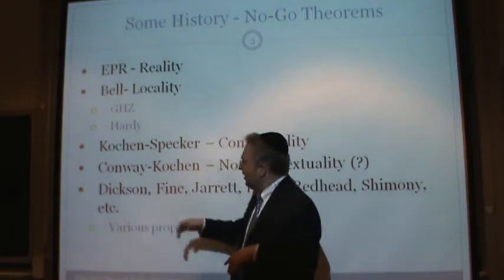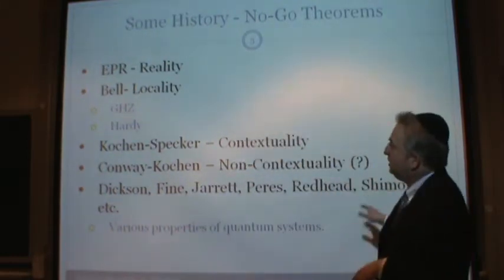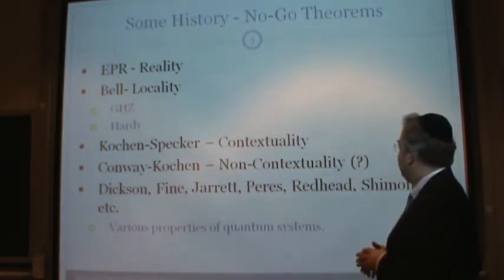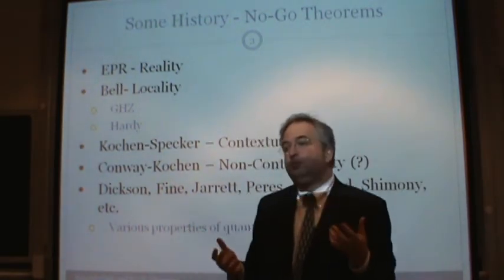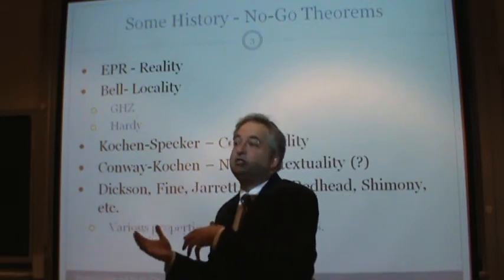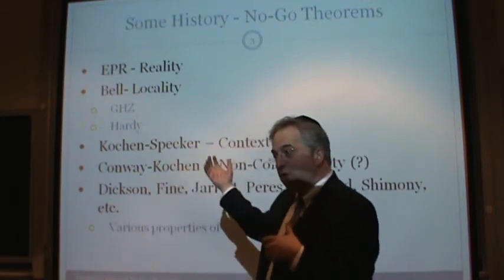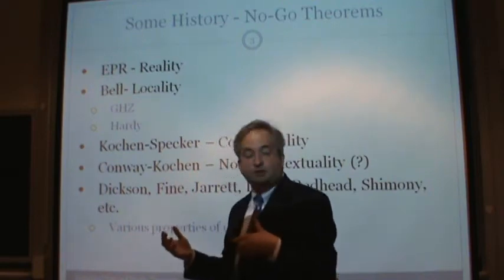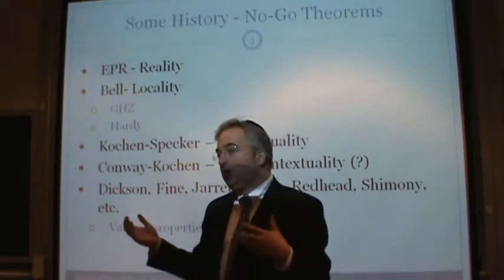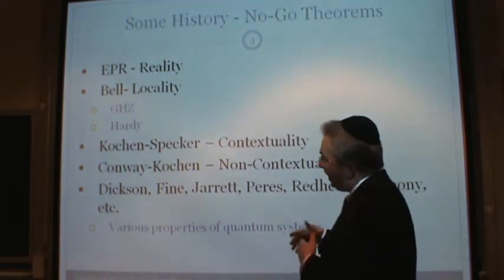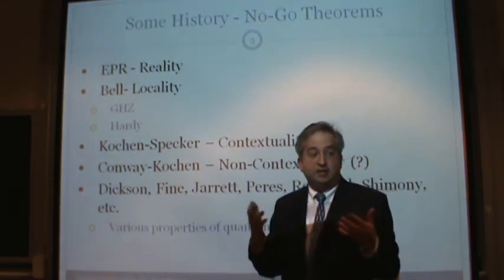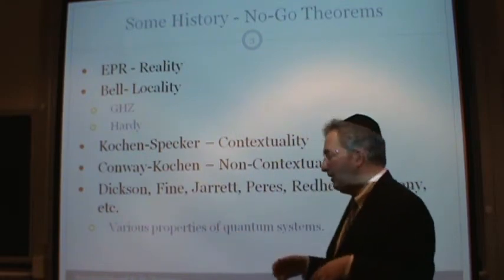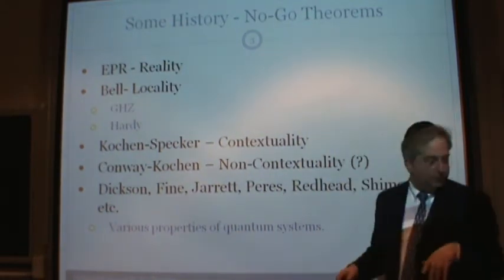Now, after all these, different researchers, Dixon, Fine, Jarrett, Peres, Redhead, Shimony, etc., went through and described all these different properties that quantum mechanics fails. These no-go theorems show that quantum mechanics fails different properties, and they showed which ones it satisfies and which ones it doesn't. They explained it very nicely. However, they did it in many different ways, in many different languages, and with various properties of quantum mechanics.